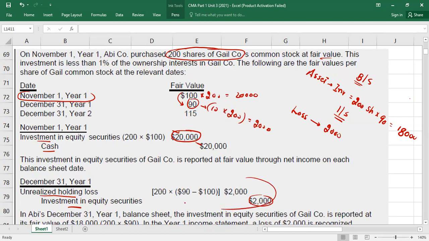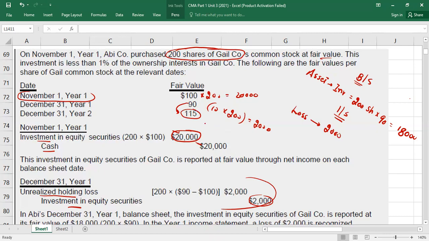Clear? This is how it will be presented in the financial statements. Understood? Now, guys, we have another date. Then at the end of year 2, the stock price is how much? 115. Recently, it was recorded at which value? 90. From 90, it reaches 115.